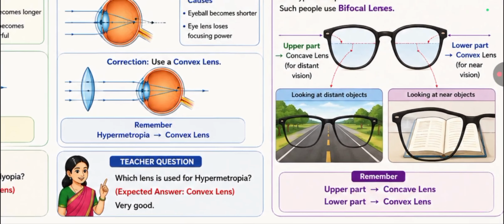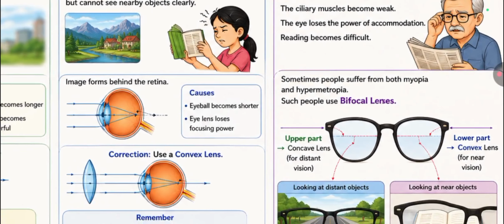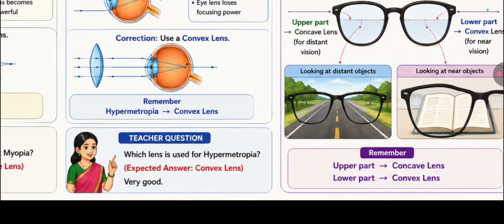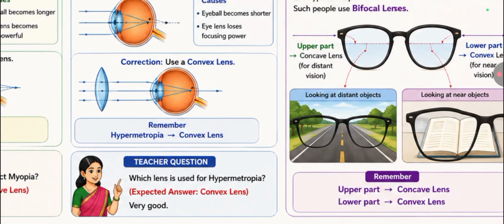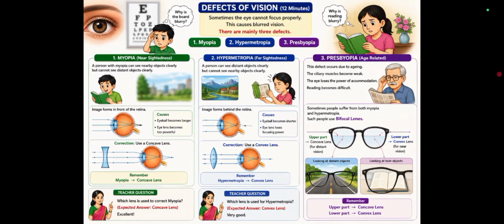These two lenses are used together, so they are called bifocal lenses. In our glasses, the upper part is a concave lens and the lower part is a convex lens. In this way, we correct these defects of the eye.